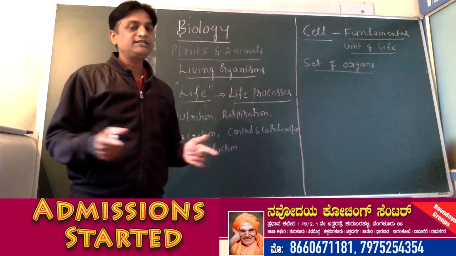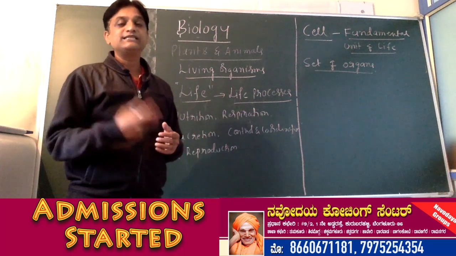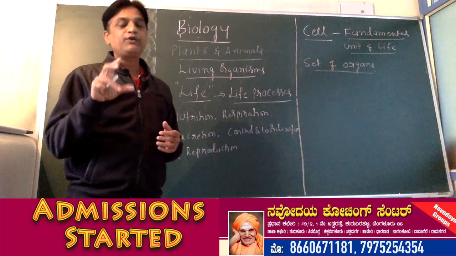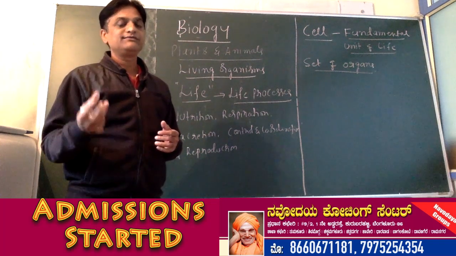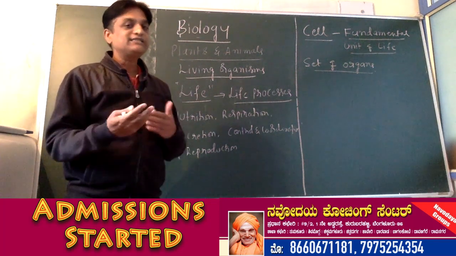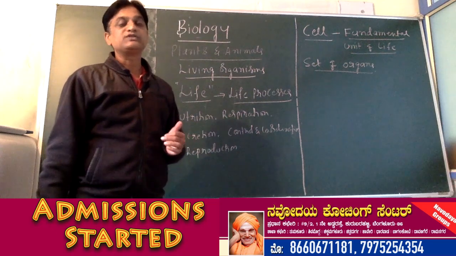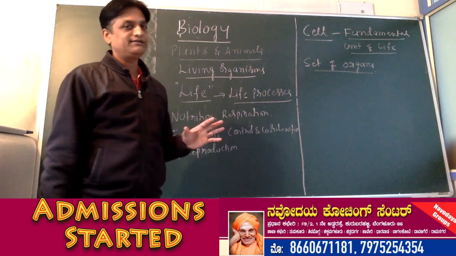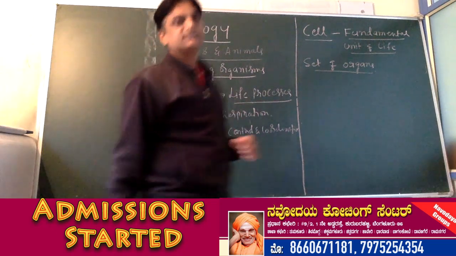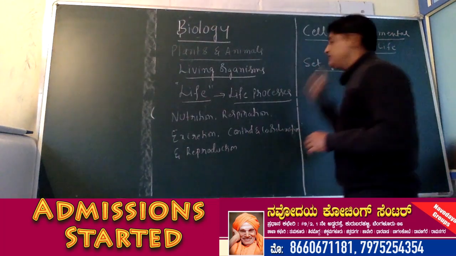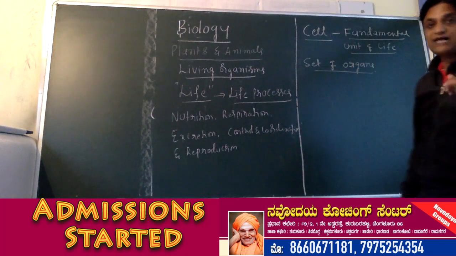And reproduction takes place with the help of a set of organs. The reproductive system in human beings is responsible for the process of reproduction. Generally all life processes take place with the help of a set of organs.